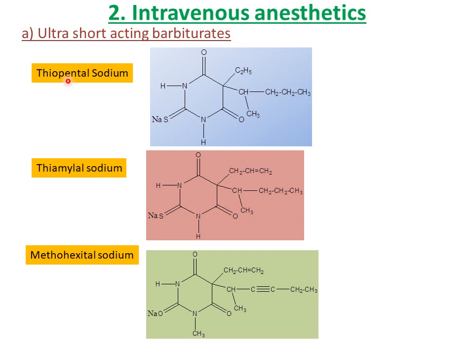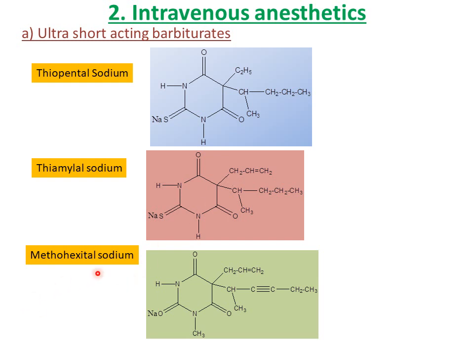It consists of thiopental. At the fifth position, ethyl is common. The other functional group must be an isopentyl group. This is the structure of thiopental sodium, generally existing in the salt state. And next one is thiamylal sodium. It consists of the same pentyl group, but the difference between thiopental and thiamylal is that instead of ethyl, it consists of an allyl group.